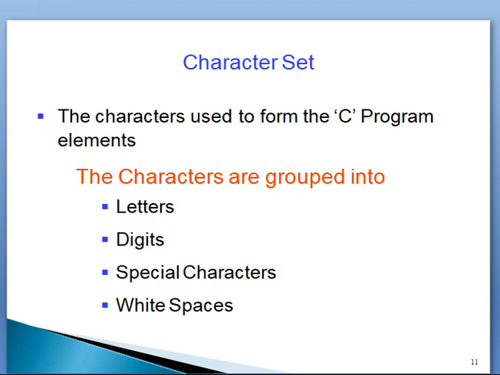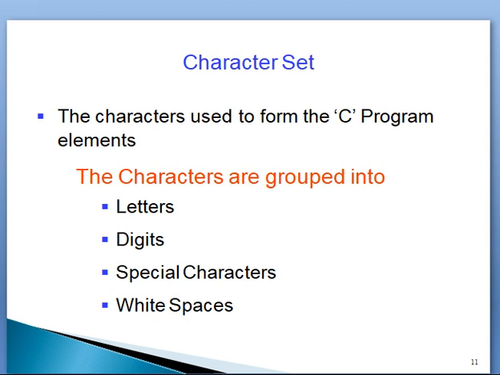Coming to the character set of C programming. Every language has a character set. In the same manner, the C language has these character sets: letters, digits, special characters, white spaces.